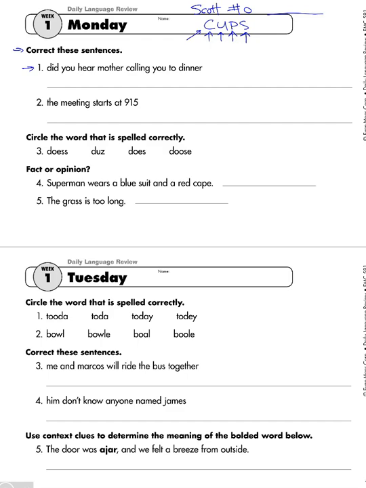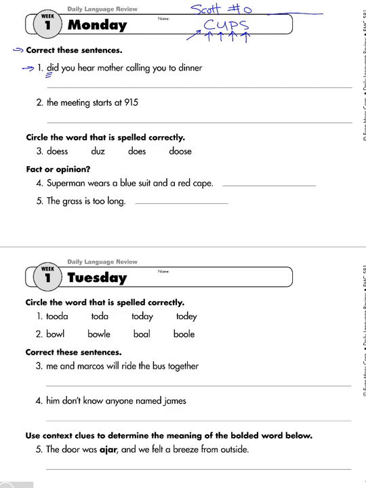First off, I like to think about usage, even though it's after capitalization: does it sound right? Did you hear Mother calling you to dinner? That sounds perfectly right. So it seems like usage is okay. But the C is capitalization. So is there anything that we need to capitalize? Well, yeah, we need to capitalize the first letter of the first word of the sentence. And putting those 3 lines underneath the letter tells us that that's what we need to capitalize.